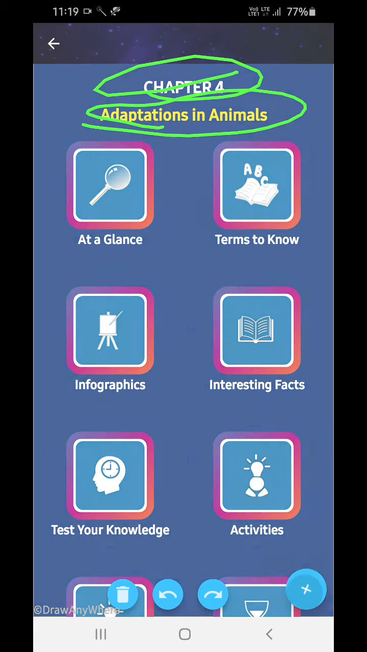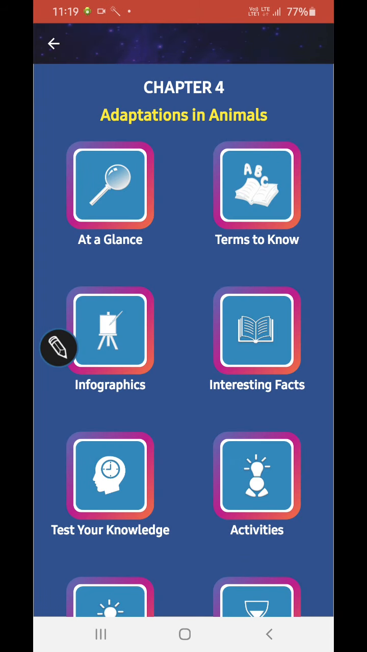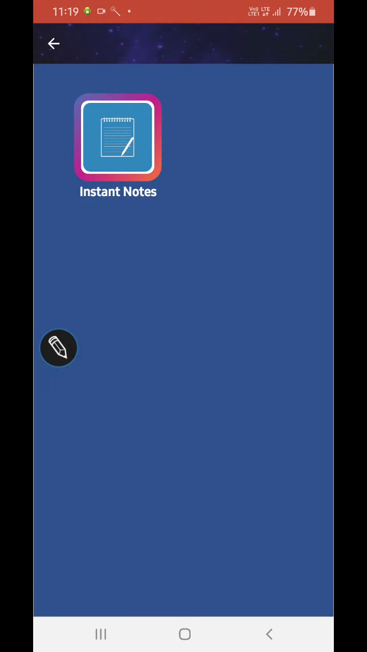Chapter 4. And guys, because it's Navaratri, we are having some background music. So please don't mind, just concentrate on your studies.